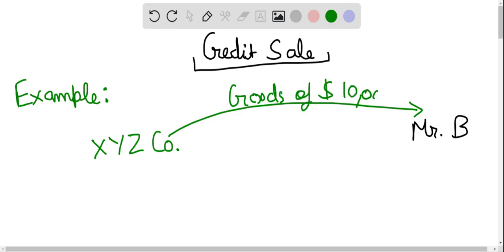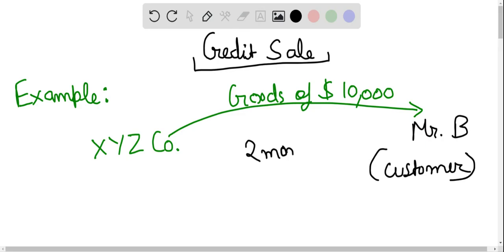of $10,000 to Mr. B. However, Mr. B is a trustworthy customer. Okay, so Mr. B said that I will pay you at a later point in time, let's say within 2 months. So this whole transaction will be known as credit sale, because the goods have been sold on credit basis. The customer will pay at a later point in time.